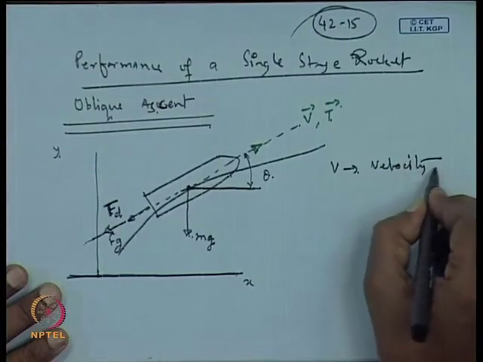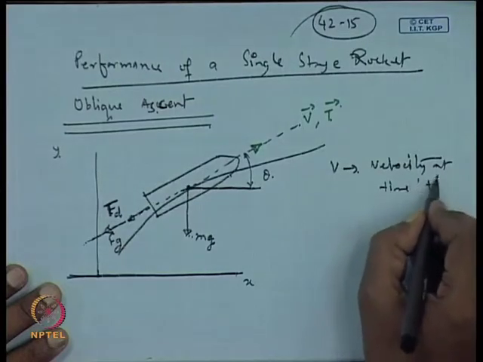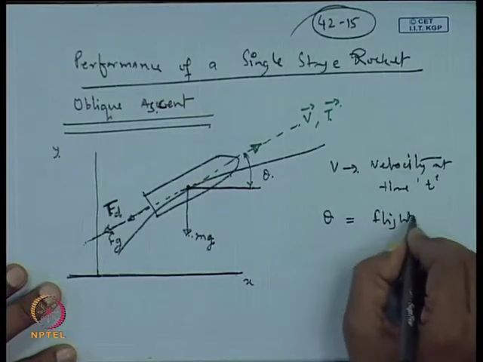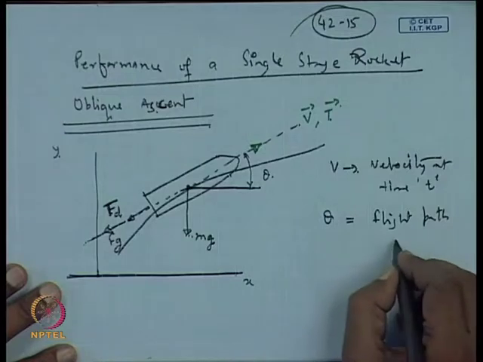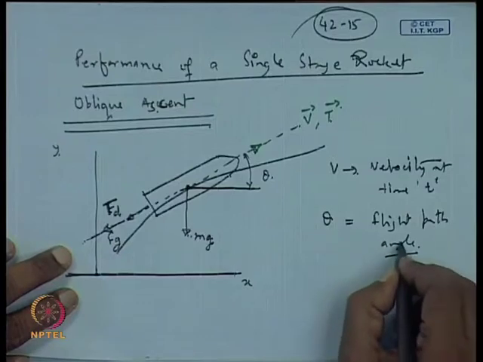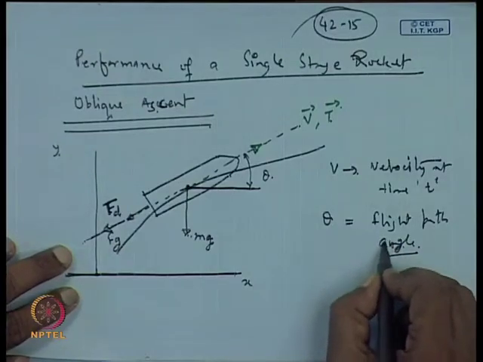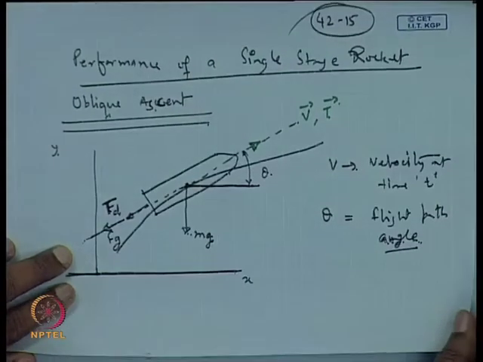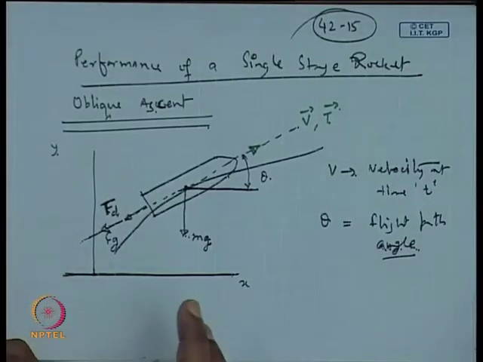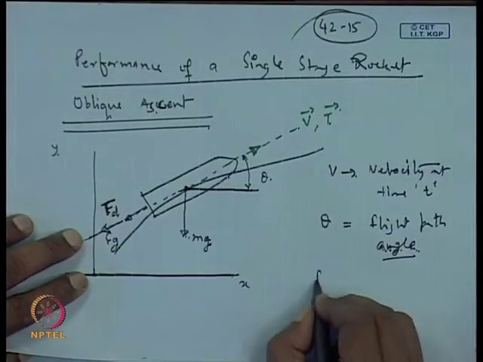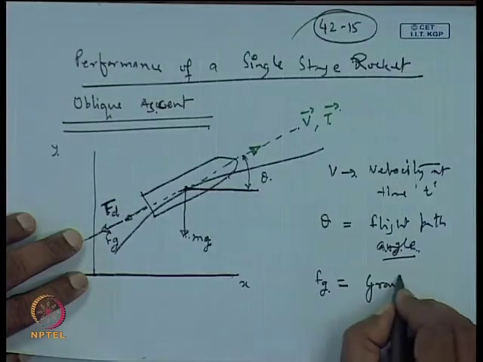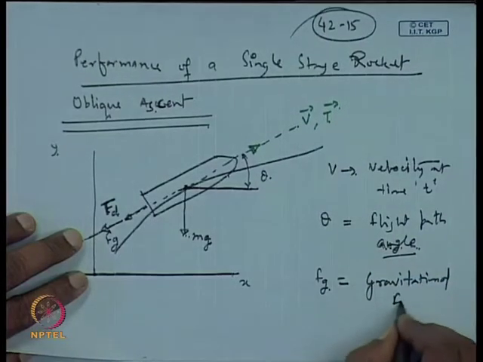let us say v is the velocity at time t, theta is the angle, F t, this is the gravitational force.